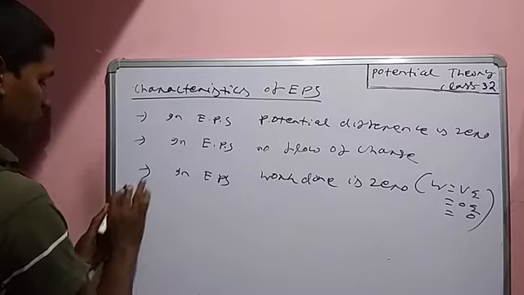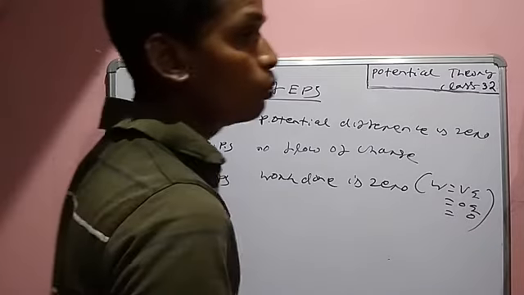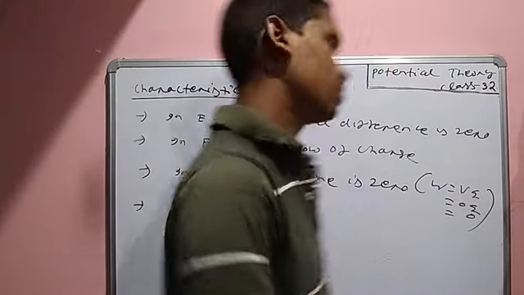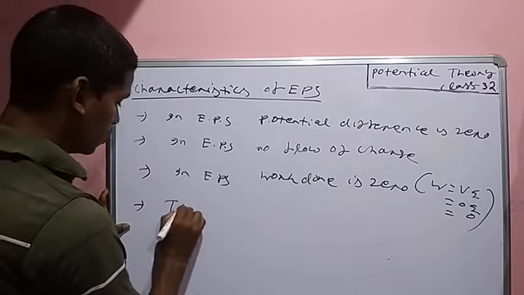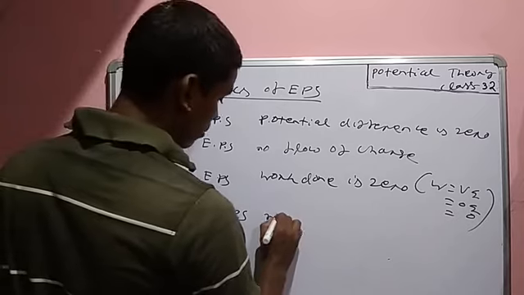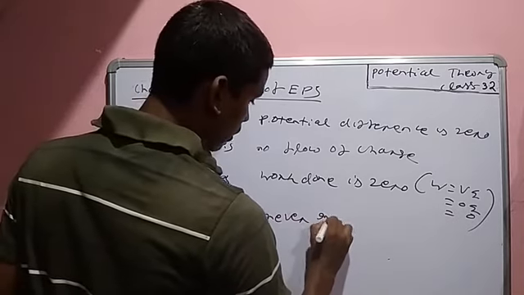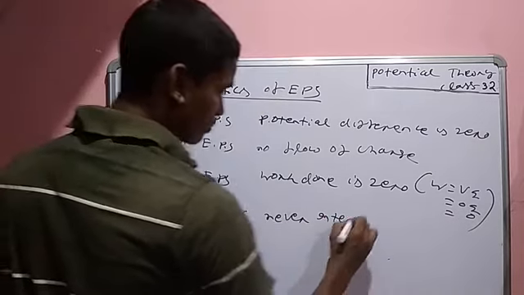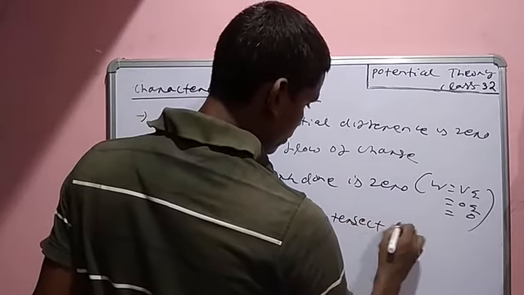In EPS, two equipotential surfaces never intersect each other. Two EPS never intersect each other.